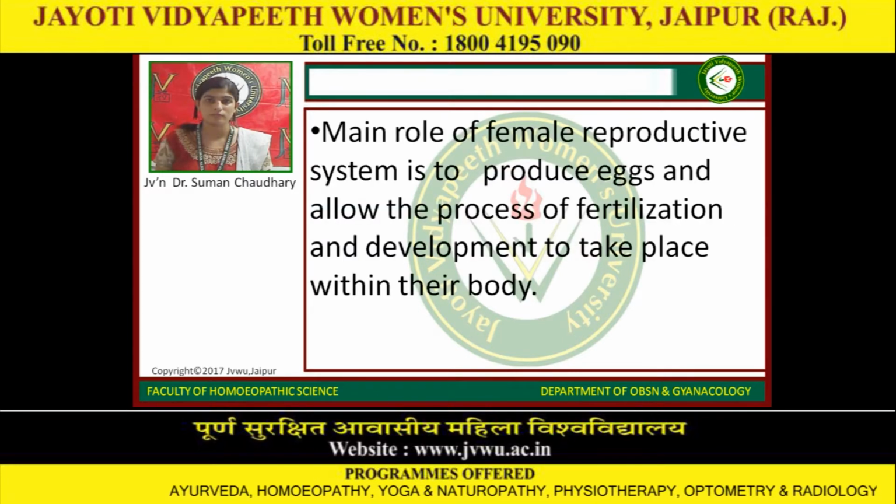The main role of the female reproductive system is to produce eggs and allow the process of fertilization and development to take place within their bodies.